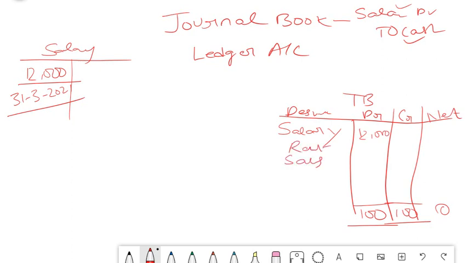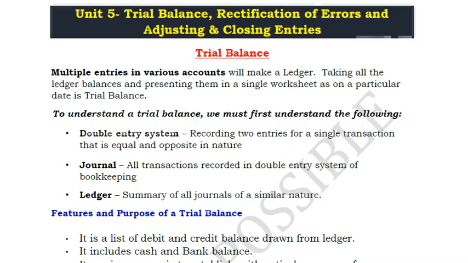Similarly, you will have sales. Every account, be it a profit and loss account or a balance sheet account, will have a balance at the end of every year. So this amount will be put here, and this total of debit and credit should match. The main purpose of TB is to tally your debit and credit balances and to ensure that the arithmetical accuracy is maintained. So now we'll see the theoretical part of this. What I have explained now is given here in theory. The main purpose of trial balance is to match the arithmetical accuracy.